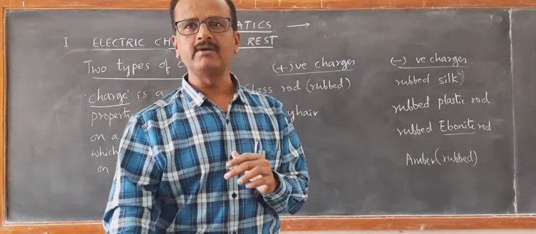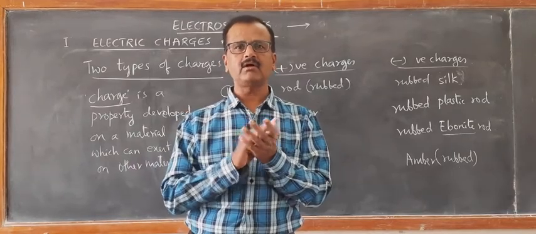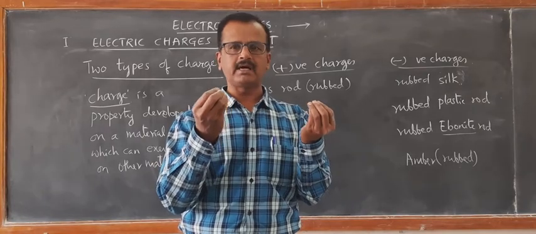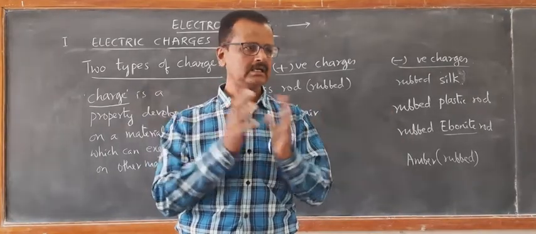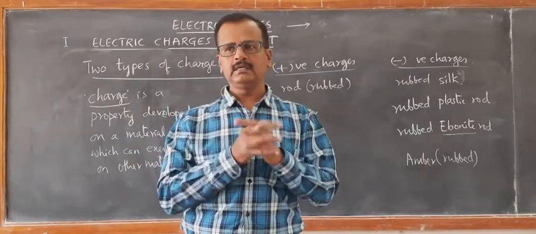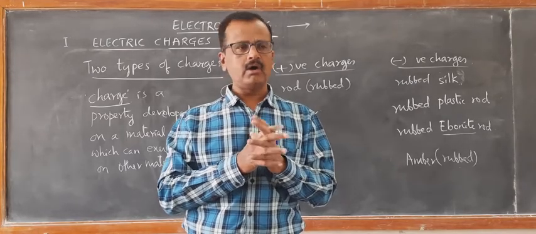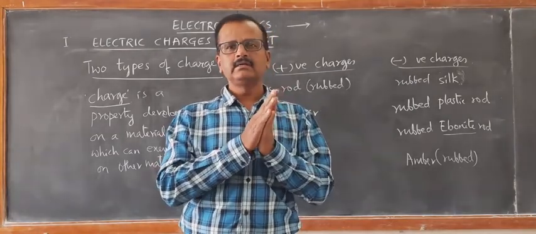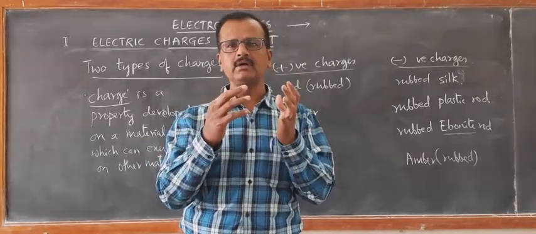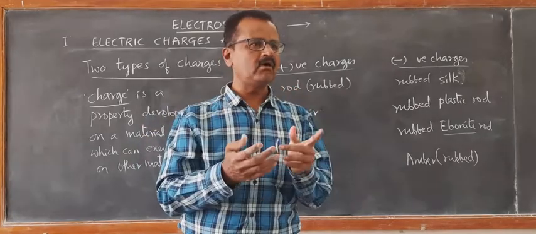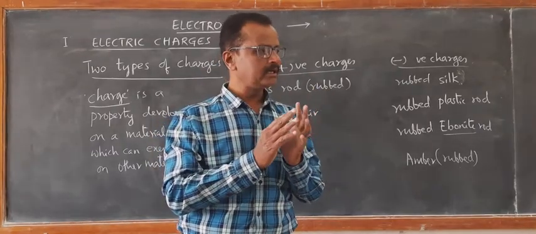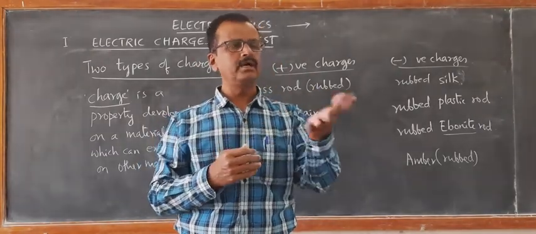So by actual rubbing, what happens? The charges which are present on the body, like we know, electrons are the negative charged particles which are revolving around the nucleus in the atom. The electrons in the outermost orbit are loosely bound to the nucleus. So on rubbing with another insulator, the electrons in the outermost orbit, which are loosely bound, rupture that orbit and jump onto the other surface. They break out of that orbit and get transferred to the other material.